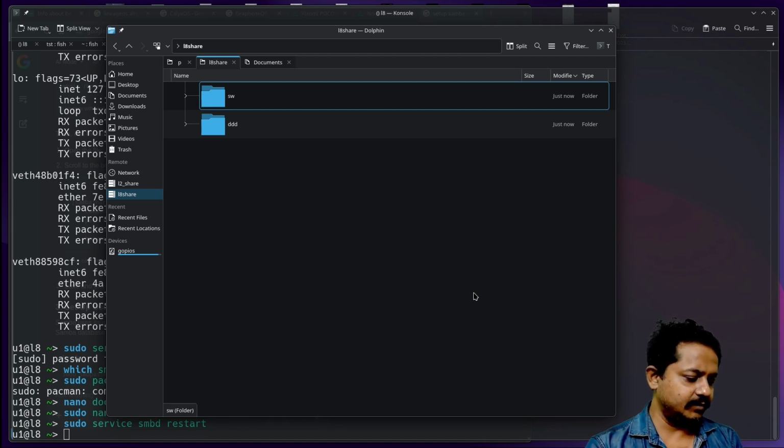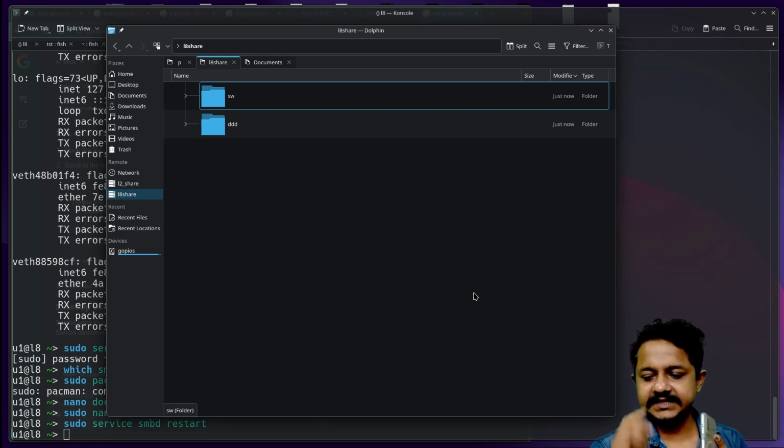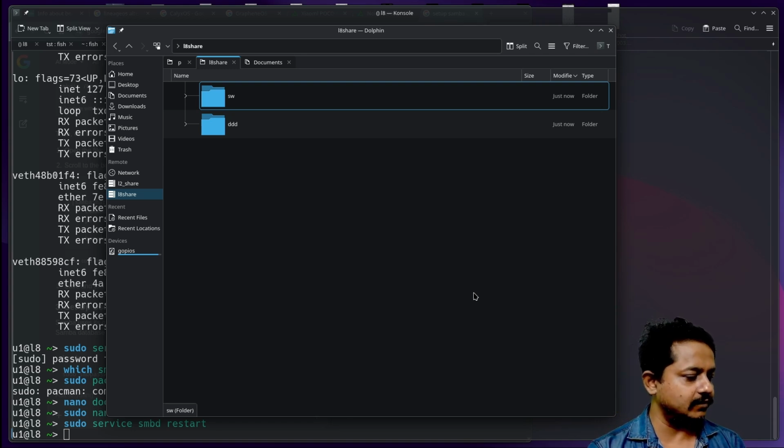I have one mobile. On Android and iOS, the default file browser does not work for local shares. But if you purchase some brands like Oppo, Vivo, those brands provide a default file browser that is capable of browsing network files. On this Samsung device, I did not find any easy way to add network locations. Let's see if this OnePlus device can provide some native file browsing facility. Yes, it has a default file browser.